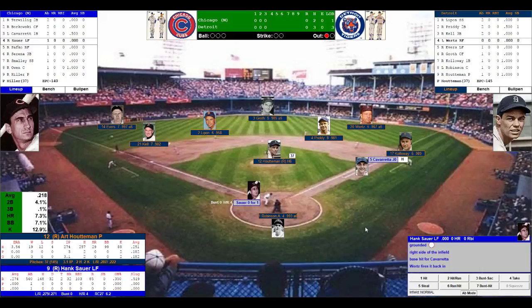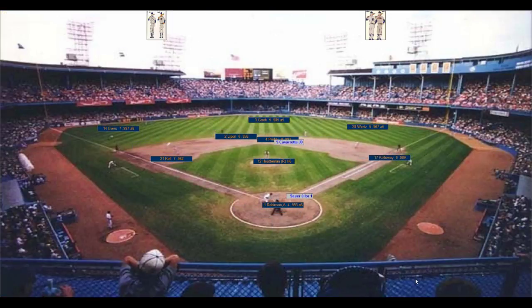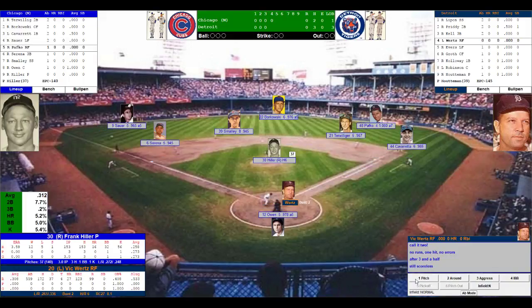Here comes Hank Sauer, 0 for 1. Sauer did have 32 home runs, with 103 runs driven in 1950. Houtman looks to first. Now in at Robinson at the plate. Here's the pitch to Sauer. He swings, grounder to Lipton to Pretty to Callaway, double play, side retired. We go to the bottom of the 4th, still scoreless here at Briggs Stadium. Due up for the 1950 Detroit Tigers, Wirtz, Evers, and Groff.